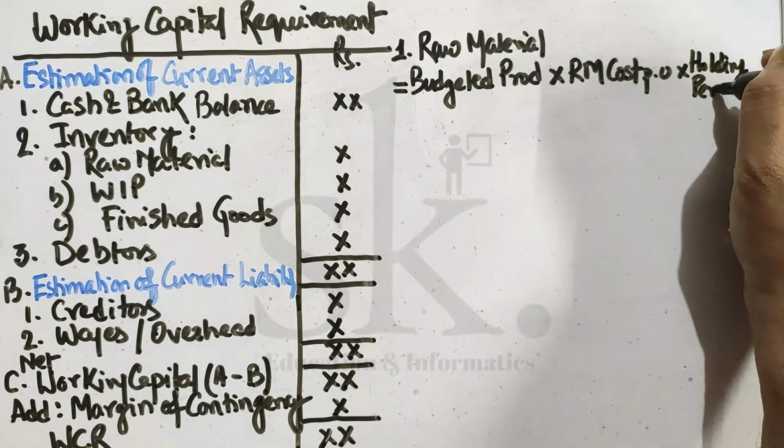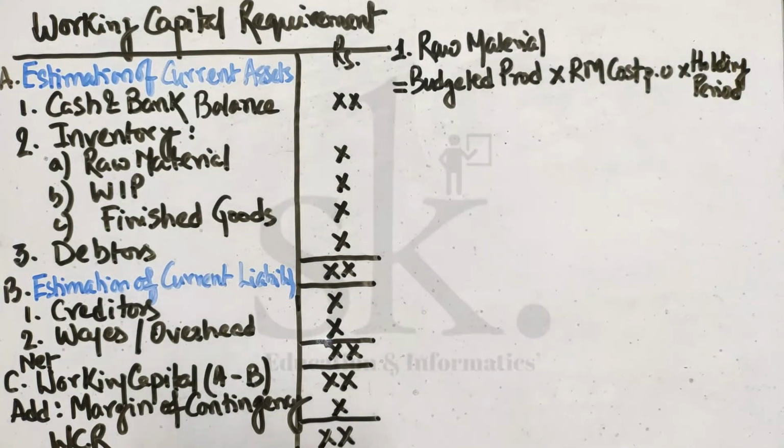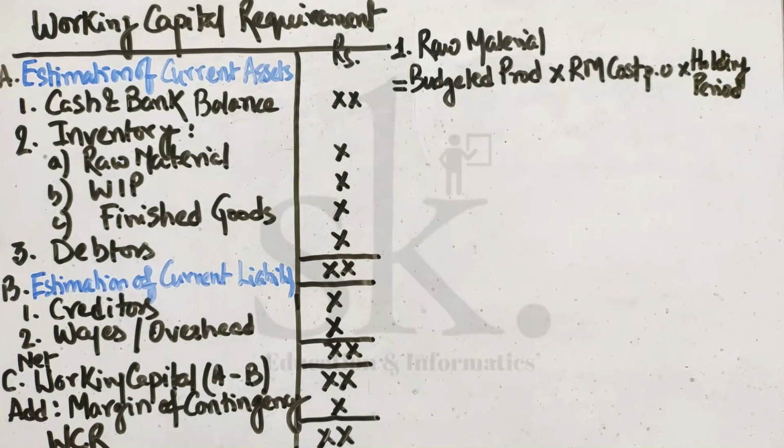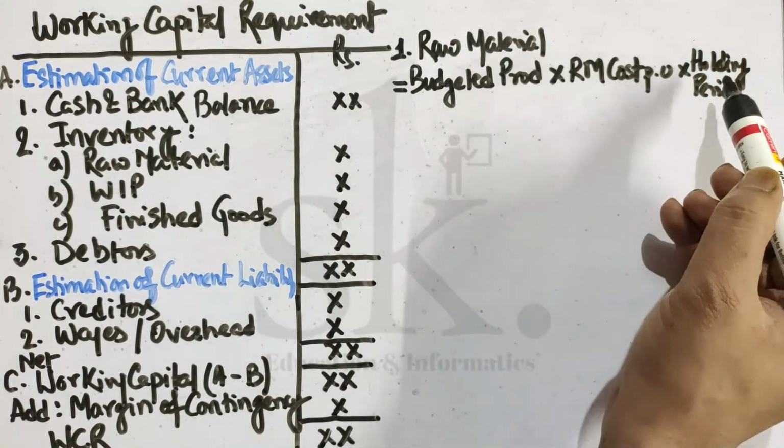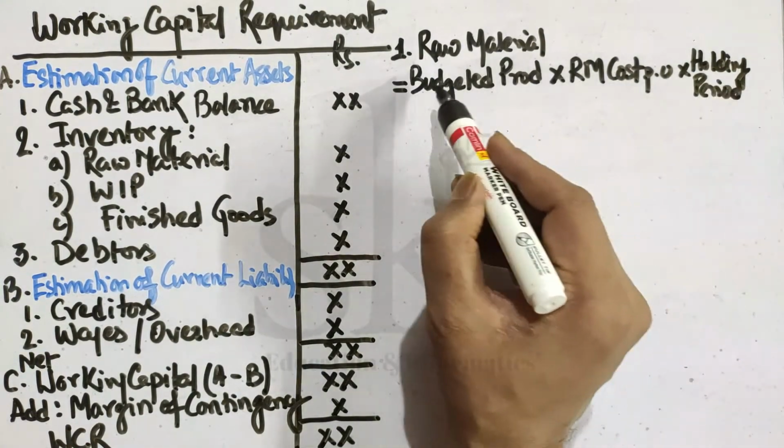Holding period means the number of days, or it might be weeks or months, that the product is there in my godown, not being used. I have purchased it but have not used it yet; I will be sending it to my production facility. So it can be days, weeks or months.